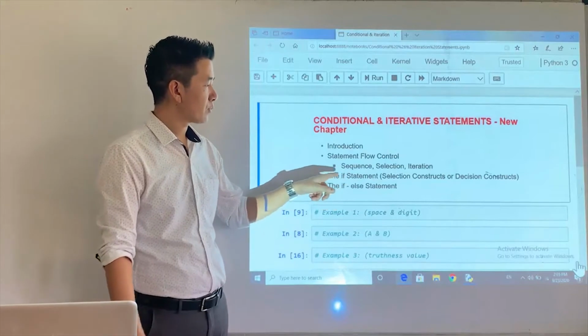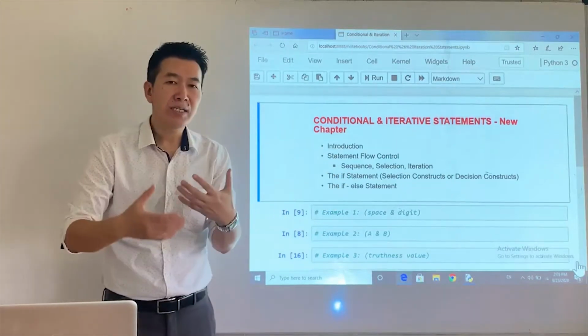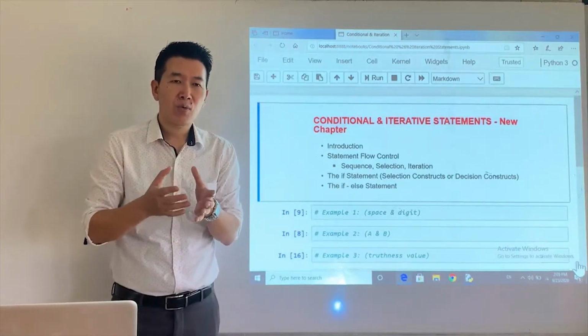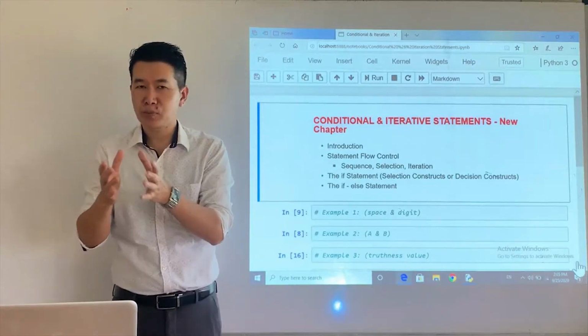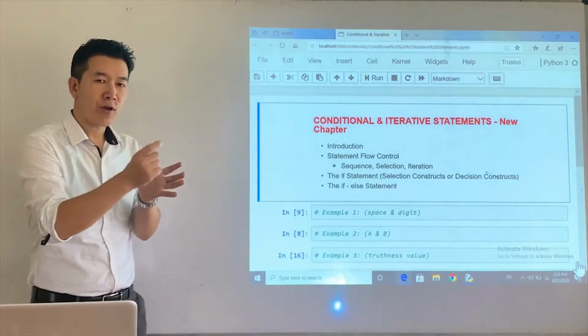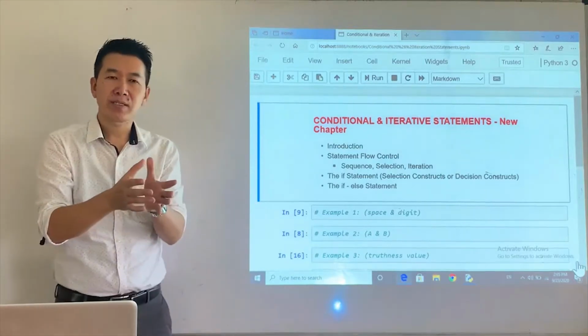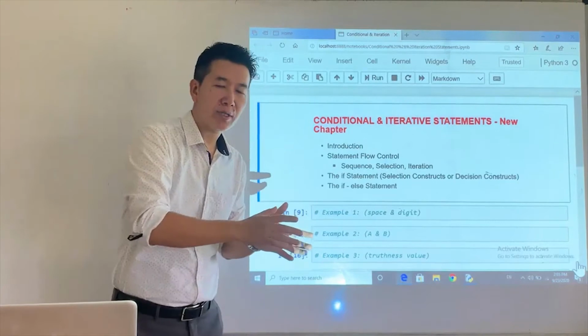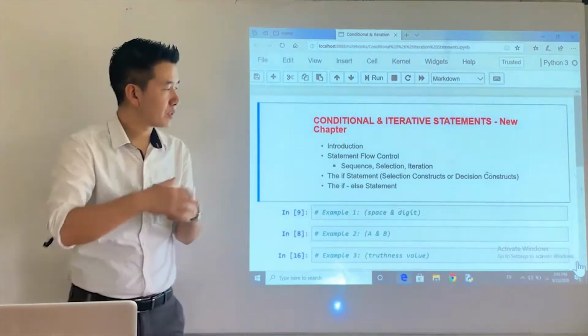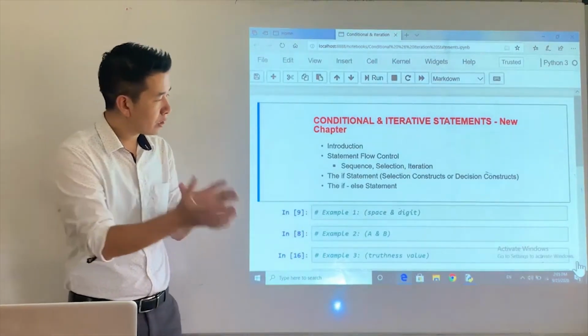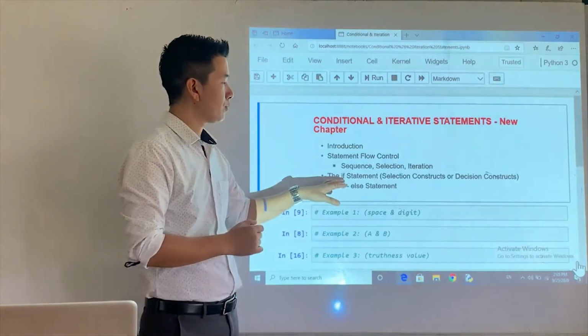Okay, so this if statement is a conditional statement. Now, when I say if is a conditional statement, it means if is followed by a test or a condition. So whether the following statement needs to be executed or not is entirely based on the condition which sits next to the if.